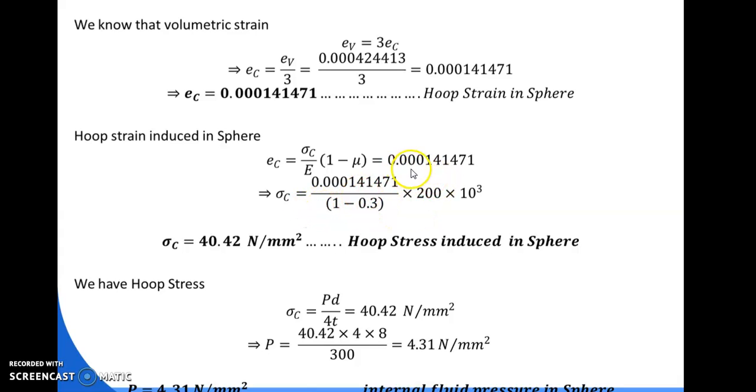So EC value is 0.00141471 divided by 1 minus mu, that is 1 minus 0.3, into 200 into 10 to the power 3. So we are getting sigma C as 40.42 Newton per mm square. This is the hoop stress induced in sphere. Now from hoop stress, sigma C is equal to PD by 4T, that is equal to 40.42, and 40.42 into 4 into 8 divided